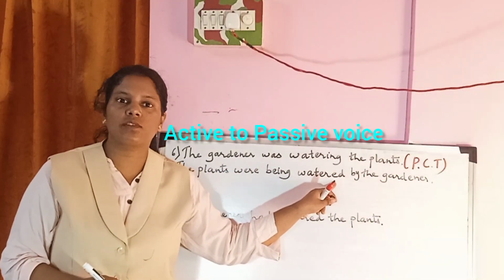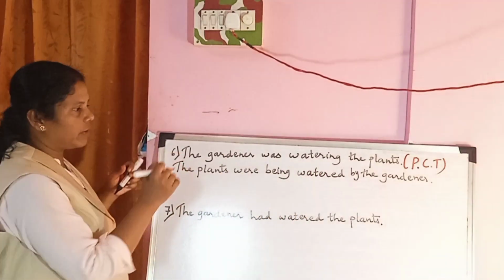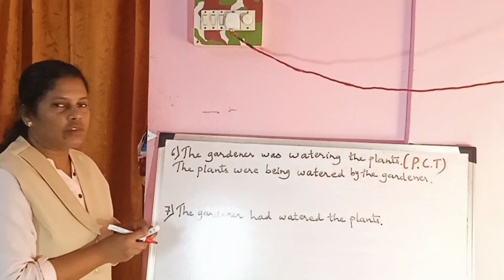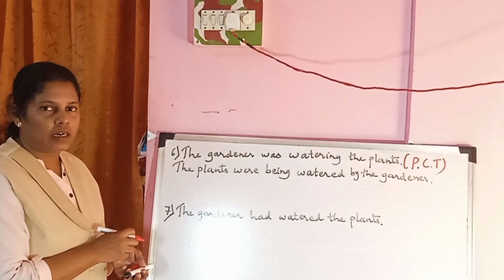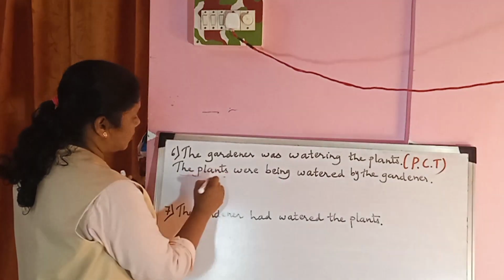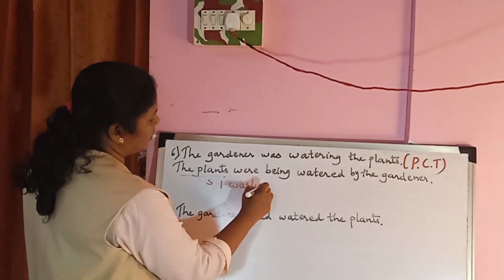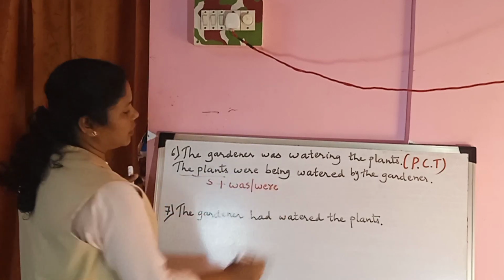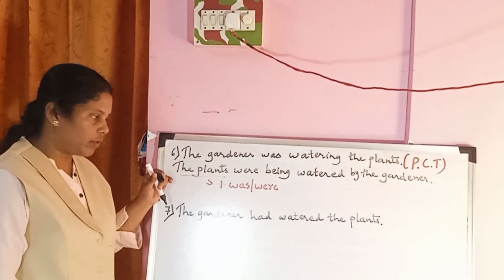Now let us see the structure of the sentence when you change the sentence in the past continuous tense: subject plus was and were, the auxiliary verb, which will depend upon the subject, whether it is singular or plural.